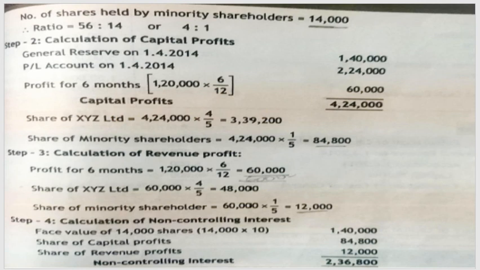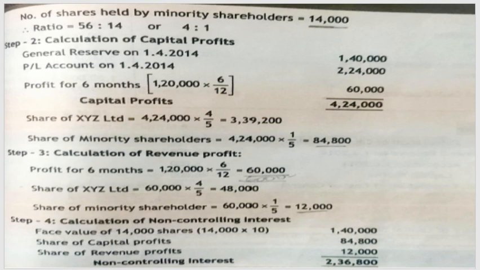The next step is calculation of revenue profit. The profit for 6 months, that is 1,20,000 into 6 divided by 12. In a similar way to the pre-acquisition profit, the post-acquisition profit is also calculated: 1,20,000 into 6 divided by 12, which will give you 60,000. With this profit earned, we divide it based on the ratio. The share of XYZ Limited out of the 60,000 into 4 divided by 5 will give you 48,000. Then the share of minority shareholders, 60,000 into 1 divided by 5, will give you 12,000.